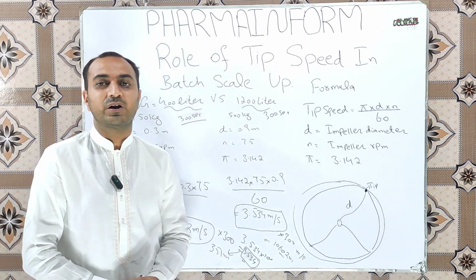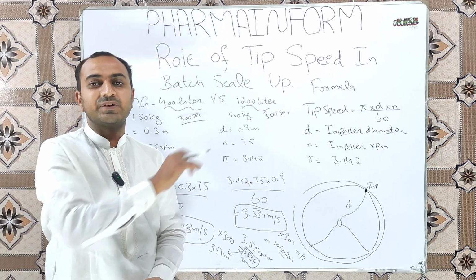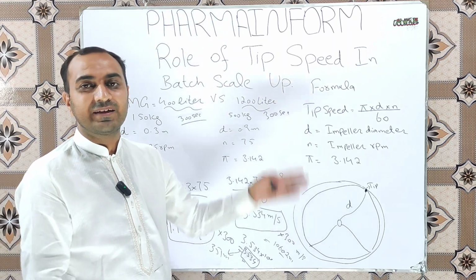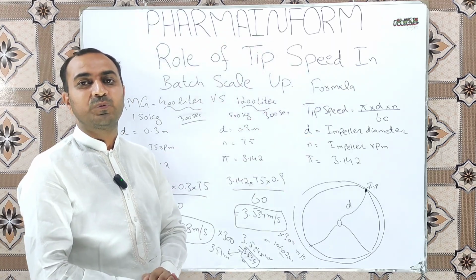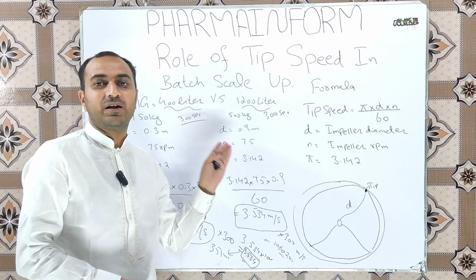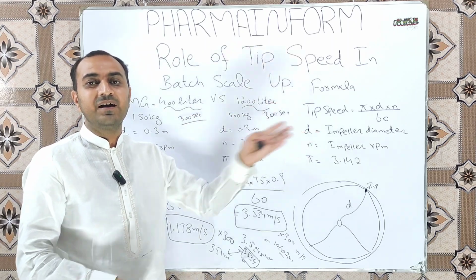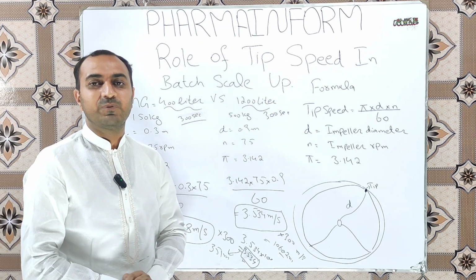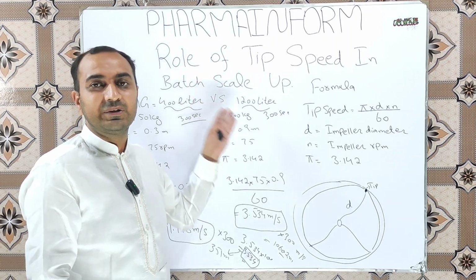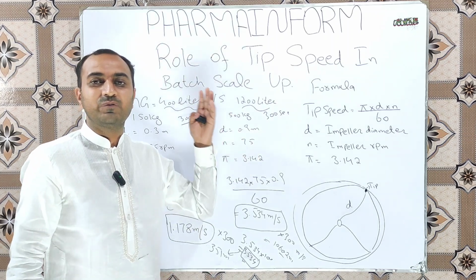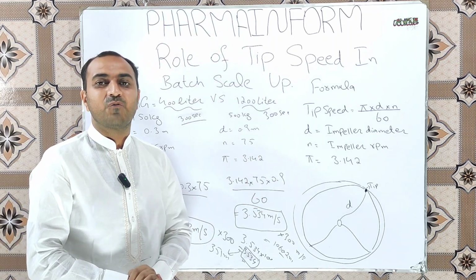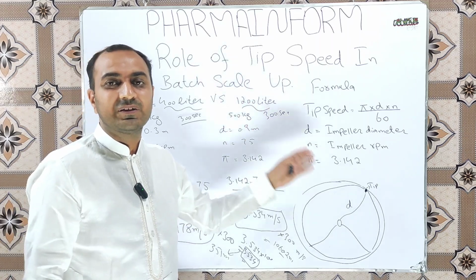So from here you are now clear that our mixing time for the small scale batch and the large scale batch will not be the same. In the small capacity equipment and in the large capacity equipment we must calculate the tip speed, and then we will adjust the mixing time for the powders in the rapid mixing granulator.